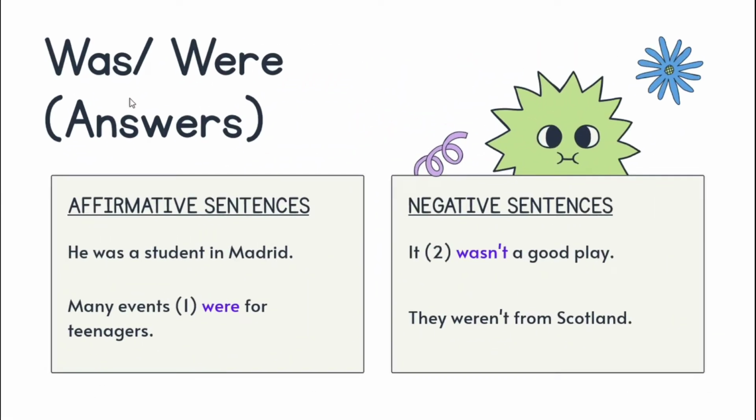So as you can see, these are the answers for sentence number 1 and sentence number 2. For sentence number 1, many events were for teenagers. As you can see, the subject is plural, so that is why we use were. Okay, for negative sentences, as you can see, it is singular, and that is why we need to use wasn't. So it wasn't a good play, or it was not a good play.